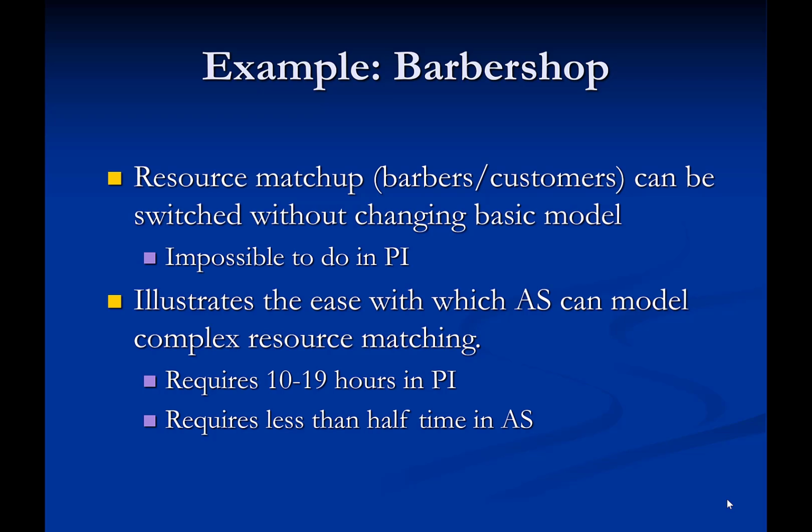Because of this, a Stroboscope model can do something unique. It can switch from a mechanism that matches customers to barbers to a mechanism that matches barbers to customers without altering the basic structure of the model. The second reason is that it has been estimated in the literature that it takes 10 to 19 hours of work to model the classic barbershop problem when using a process interaction simulation system. We hope to show that in Stroboscope it requires substantially less time.